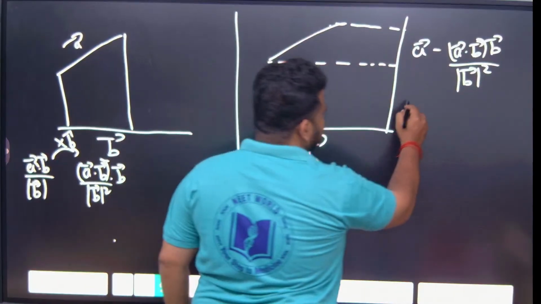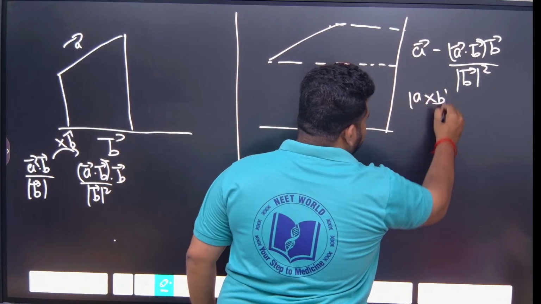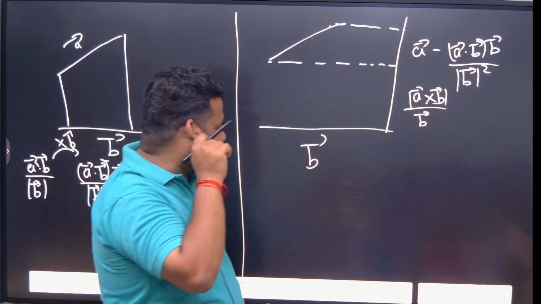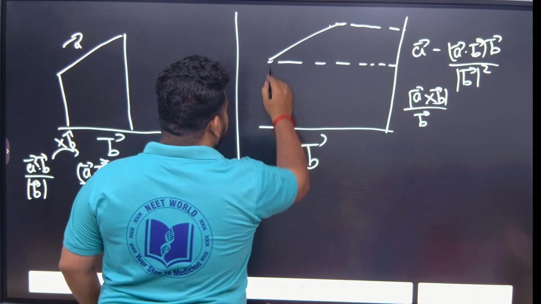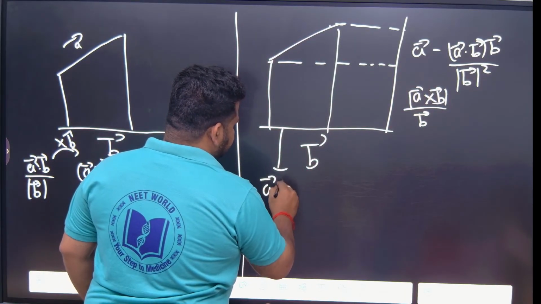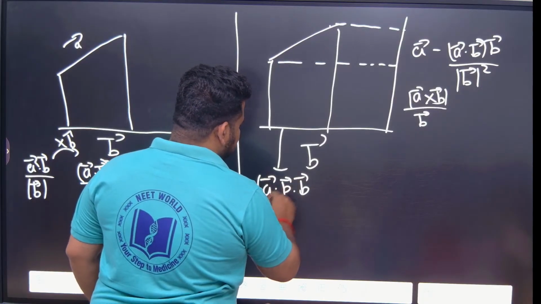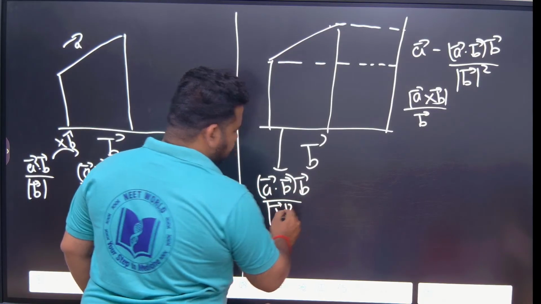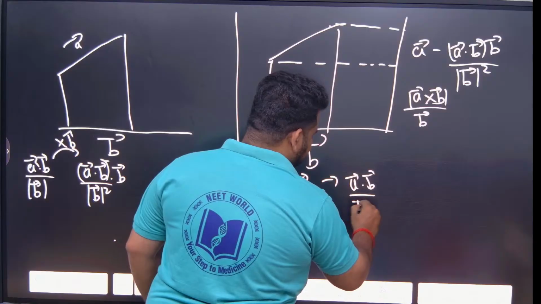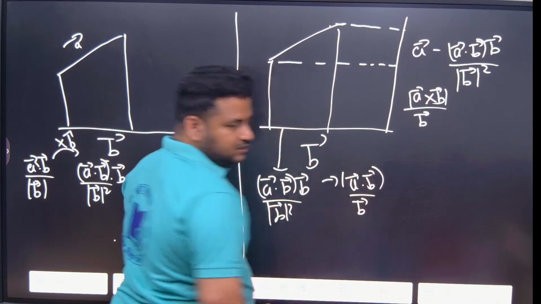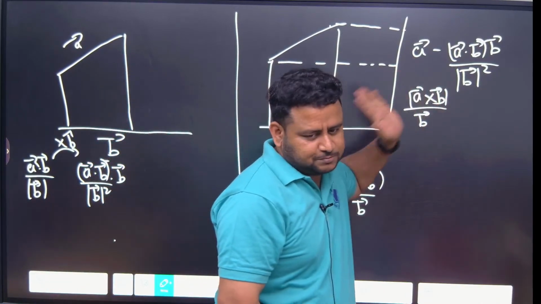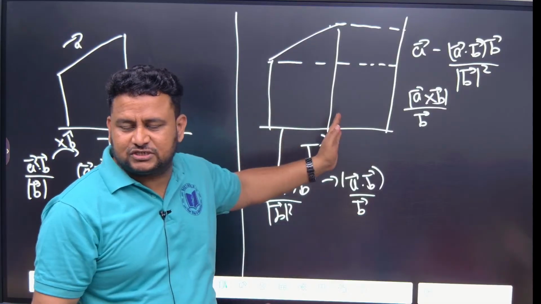So this can also be called vector A cross vector B by vector B. This can also be written as A dot B into vector B by modulus of vector B whole square, which is A dot B by vector B. This on this directly is dot product. This on this perpendicular to this is cross product. That's all.